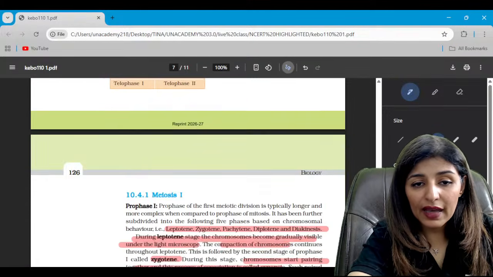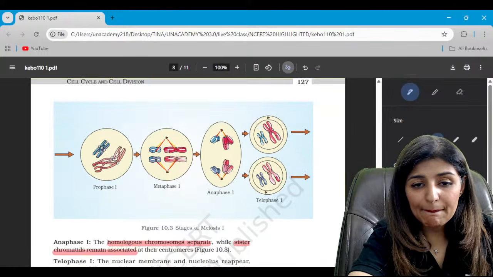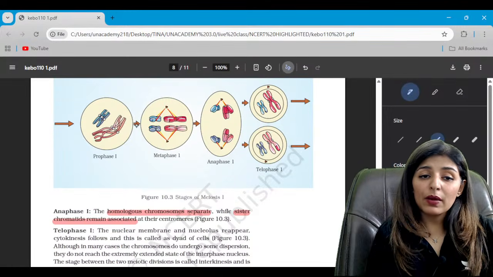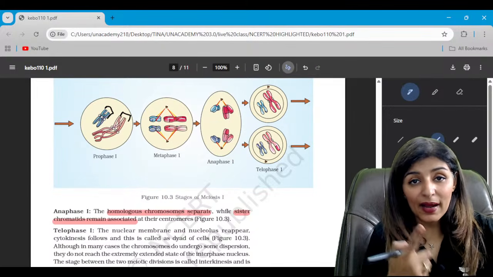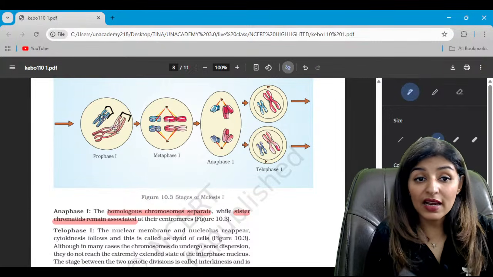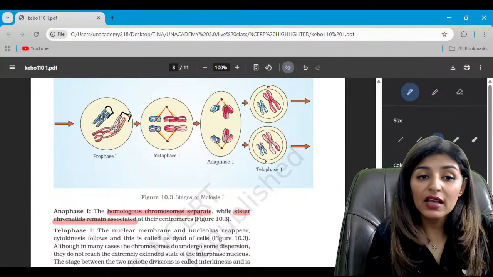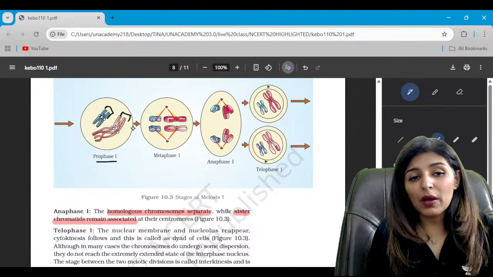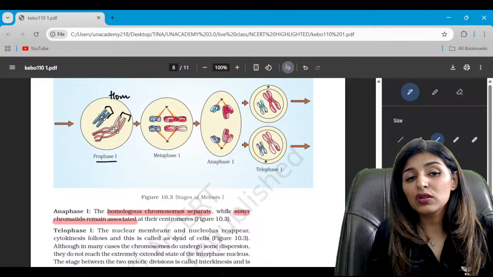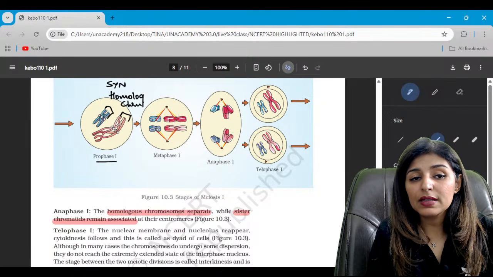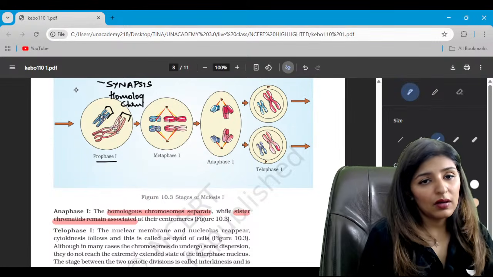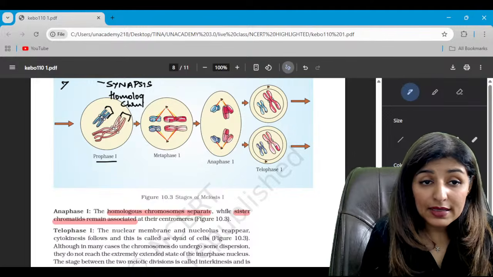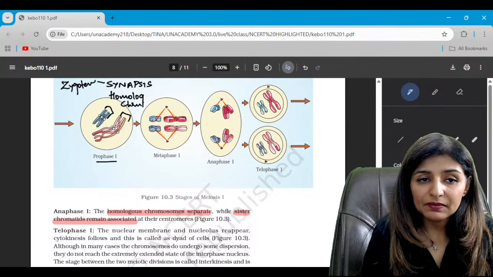And now see the diagrams of meiosis. See, in prophase 1, basically two homologous chromosomes lie side by side. So that happens only during meiosis, synapsis. We call it synapsis, yes. So in prophase 1, you will be able to see the homologous chromosomes showing synapsis. Particularly, synapsis occurs within which phase? Zygotene phase, right? All right.